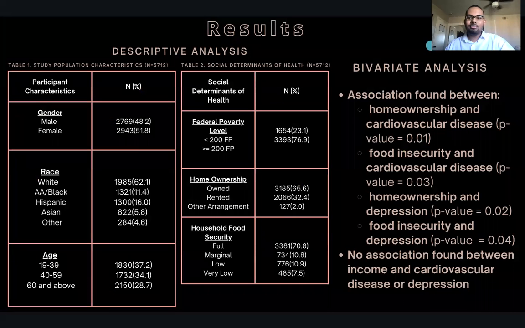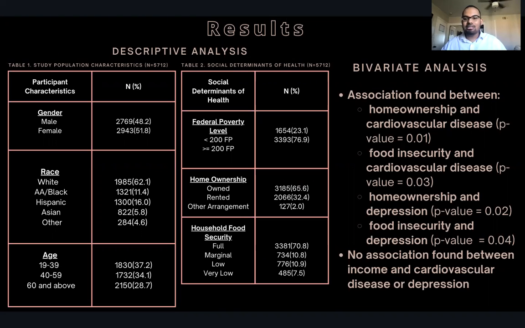For our study's results section, we ran again a descriptive, bivariate, and multivariate analysis. In table 1, we focused on study population characteristics with our total number of participants being 5,712 people. On the left of the table, we have participant characteristics of gender, race, and age. And we also have the number of participants who fit these certain demographics with their adjoining percentages. For table 2, we have the social determinants of health for the same group. For social determinants of health on the left, a federal poverty level, home ownership, and household food security. And on the right, the numbers of percentages to match each demographic.